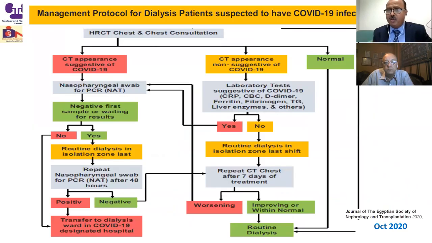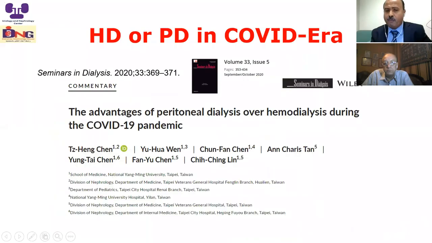Very simply, we should take care of any COVID patient. We should lower the threshold for diagnosis, and it's better to isolate the patient. For dialysis, the best way is to do dialysis in a negative pressure ventilation room. And if it is not available, the patient should be isolated after noon and the unit disinfected after this shift. And I'm leaving this sector to Professor Hesham at the end to discuss it.